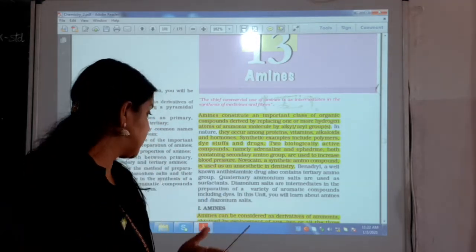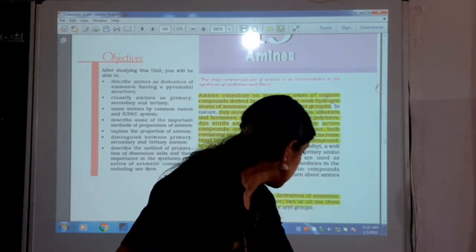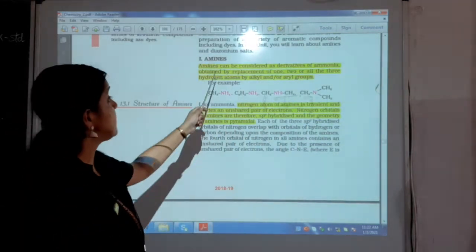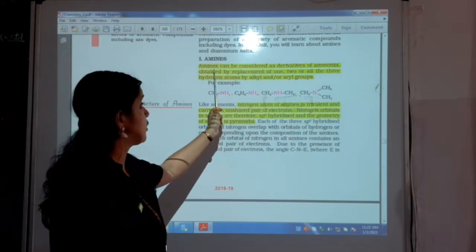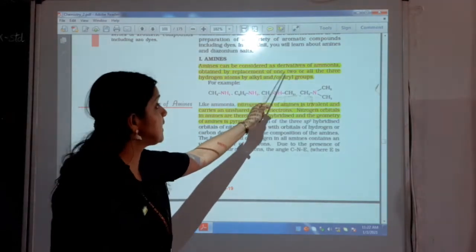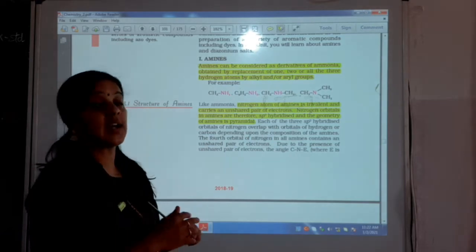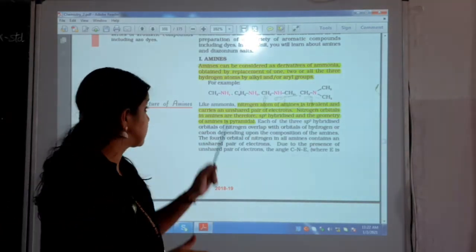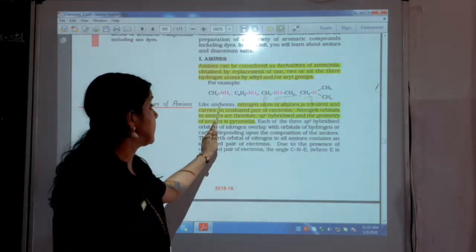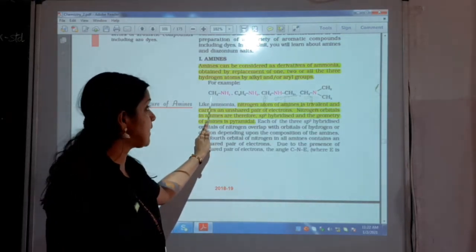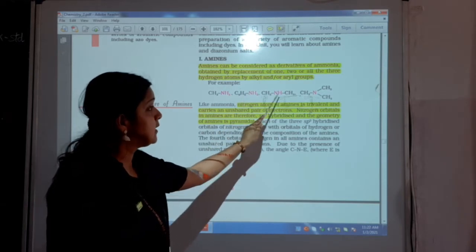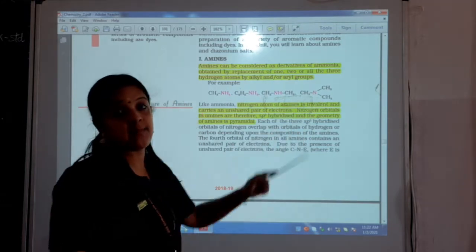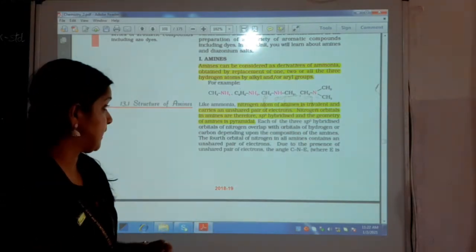also in medicinal purposes. Now if you see how amines are considered, amines can be considered as derivatives of ammonia, which is obtained by the replacement of 1, 2 or 3 of the hydrogens. All the 3 hydrogens can also be replaced, we will be getting amines. So if one of the hydrogens is replaced in ammonia, you get primary. 2 hydrogens are replaced, you get secondary. If all the 3 hydrogens are replaced, you get the tertiary amine.